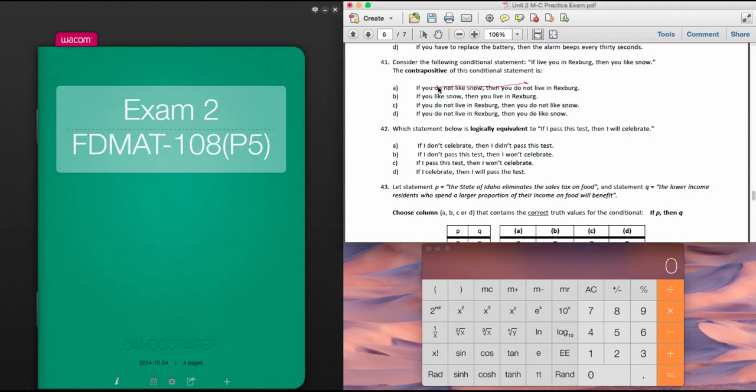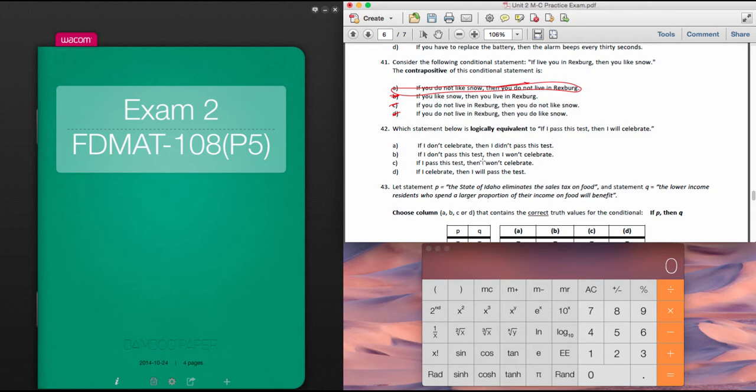So I just want to verify that nothing else sounds wrong. But then we switch the two propositions and we negated both of them. That's good. If you like snow, okay, well, first off, we switched it, but we didn't negate the first one. If you do not live in Rexburg, okay, well, you're just negating the first one. So we didn't even have to get past that one. So A is the correct answer.